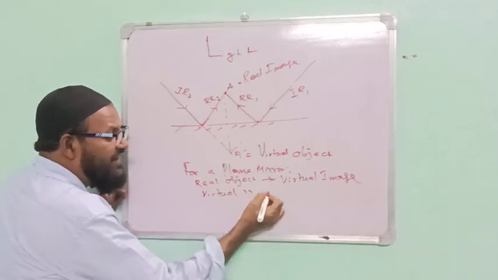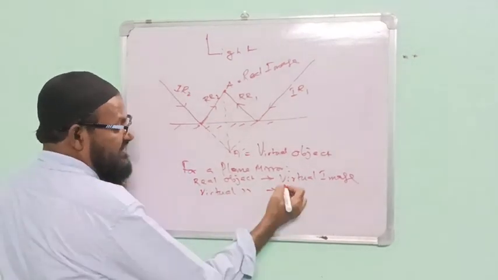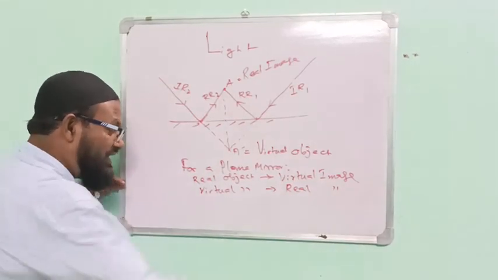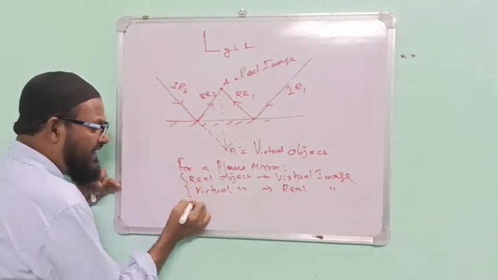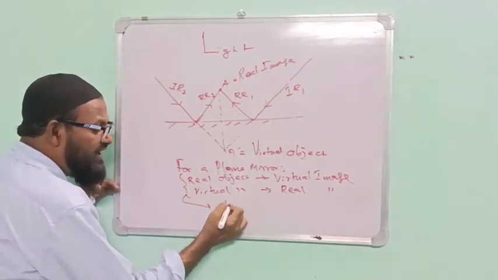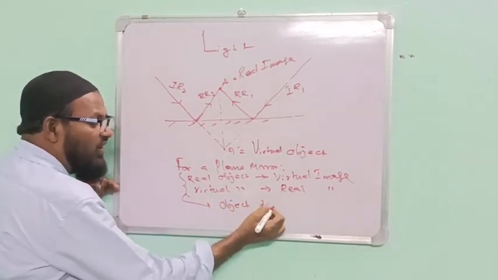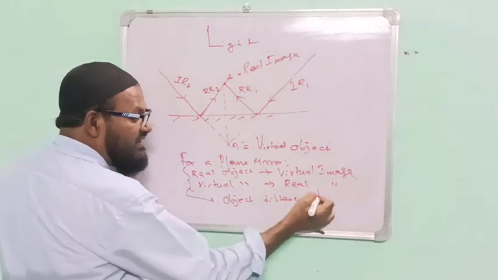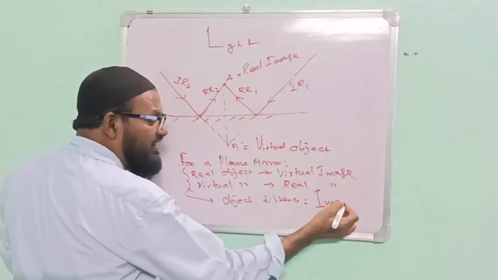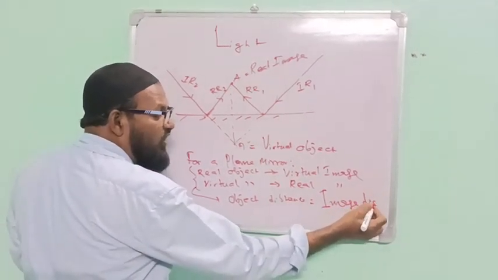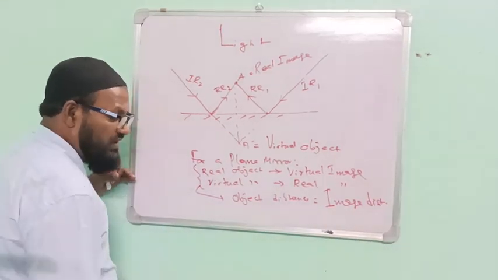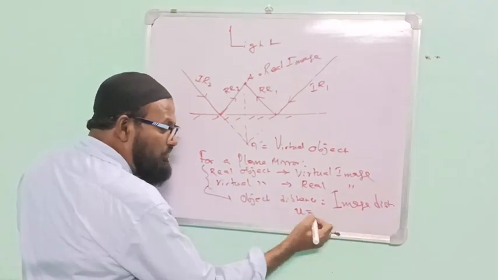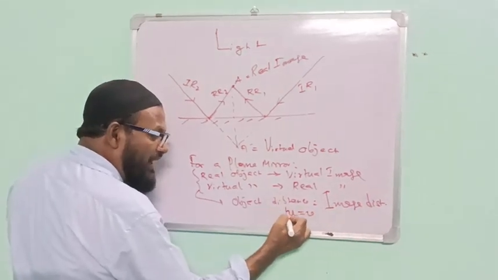Virtual object, image is a real image. But in both cases, object distance is equal to image distance. Object distance is denoted by u, image distance is denoted by v.